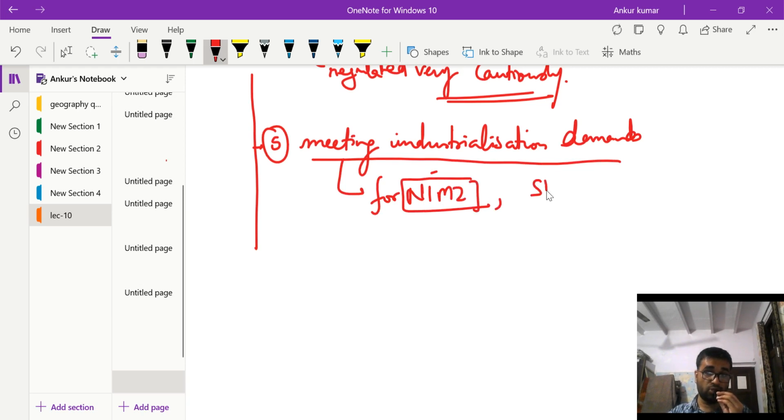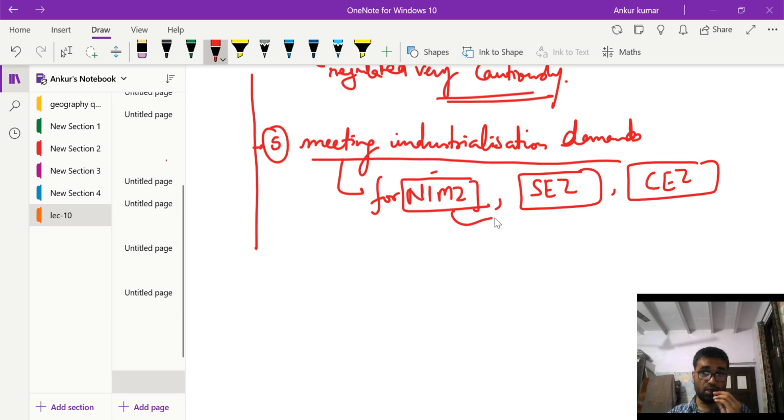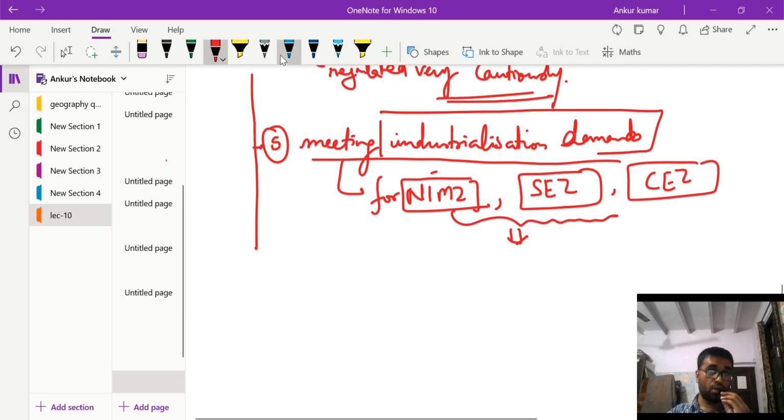We have to make the land available for special economic zones. Okay, we have to make the land available for coastal economic zones. So all these special zones require huge amount of land. So the industrialization activities which is going on, which require huge land, this has to be regulated